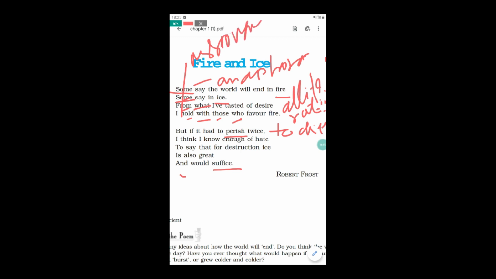So these are the imagery techniques that have been used in this poem, which is composed by Robert Frost. So this is the completion of this poem, and thank you for watching this explanation.